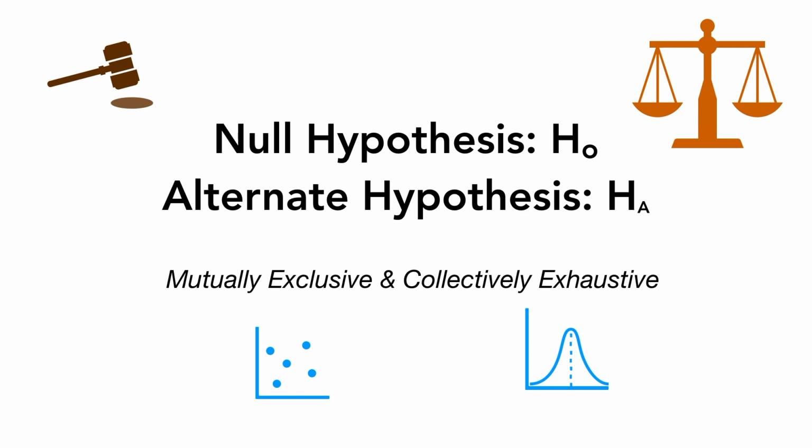Today I'm looking forward to discuss null hypothesis and alternate hypothesis. If the null hypothesis is true, then alternate hypothesis is going to be false. On the other hand, if alternate hypothesis is true, then the null hypothesis is going to be false, because these two events are not only mutually exclusive but also collectively exhaustive.